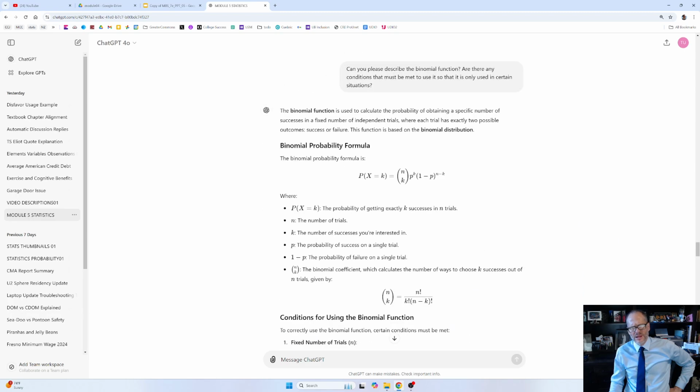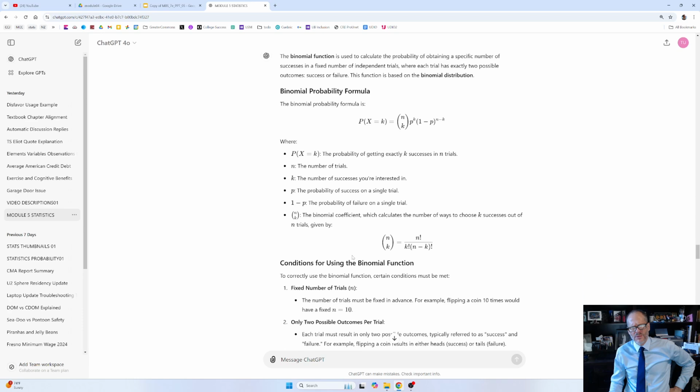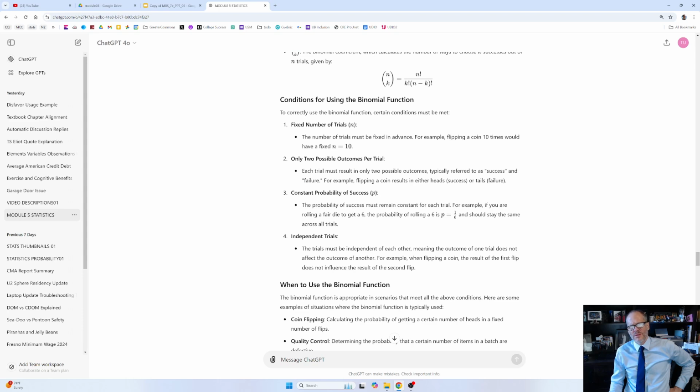And so to use the binomial probability formula, you can pause the video and read this. But to use it, you have to have a fixed number of trials, n. You have to have 2 possible outcomes per trial, success or failure. You have to have a constant probability of success from trial to trial, it doesn't change. You flip the coin, it's always 50-50, heads or tails. And the trials must be independent, so the outcome of one trial can't influence the other.